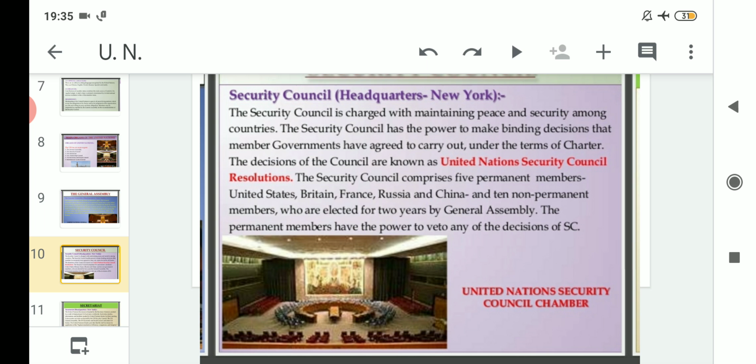UNSCR, that means United Nations Security Council resolutions. As usual, the Security Council has 5 permanent members, namely United States, Britain, France, Russia and China, and 10 non-permanent members, which are elected after every 2 years for a term of 2 years. One more interesting fact is that the permanent members, namely USA, Britain, France, Russia and China, have the power to veto any of the decisions of the Security Council.